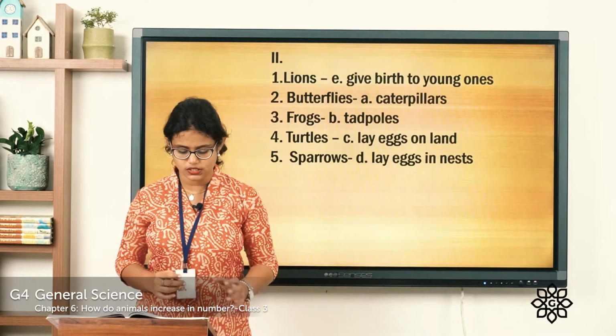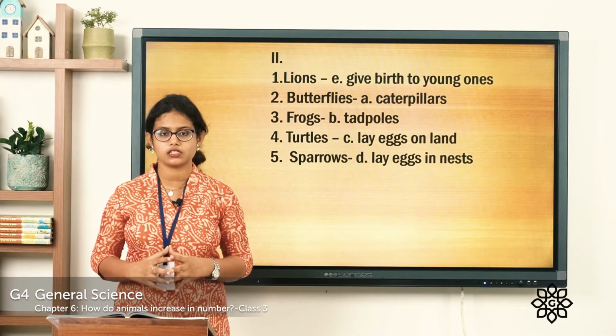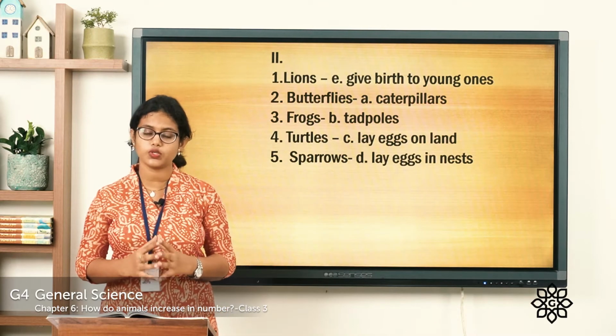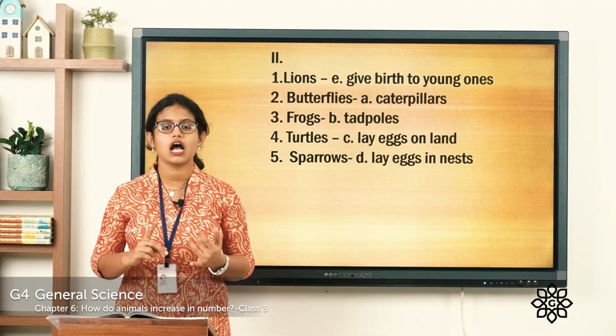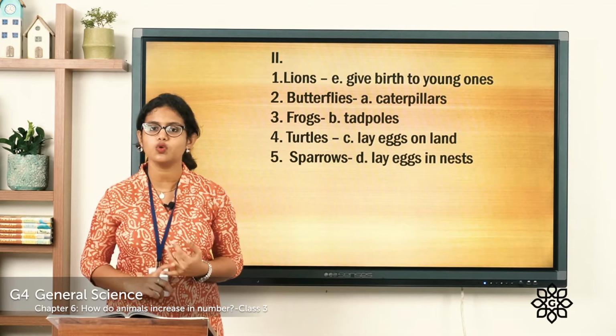So let's see the answers. The first one is lions. So you have to match it with which one? Give birth to young ones. So lions are mammals that give birth to young ones.